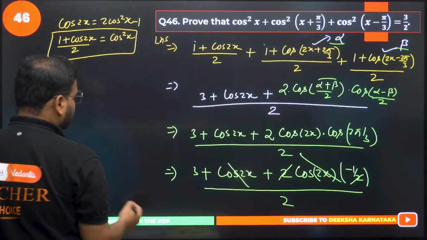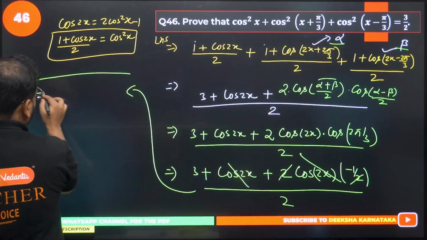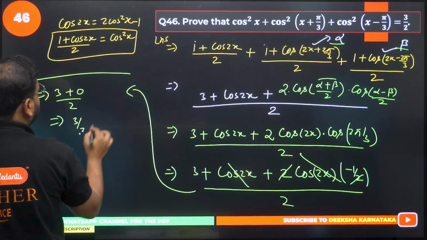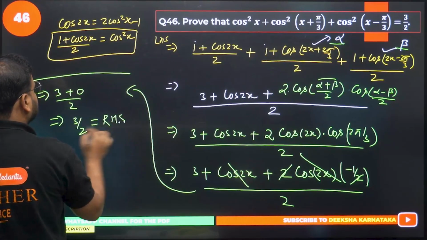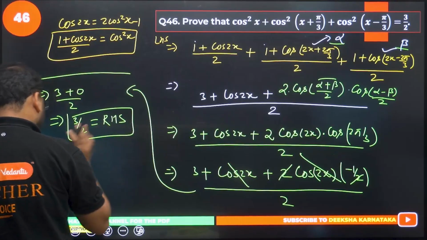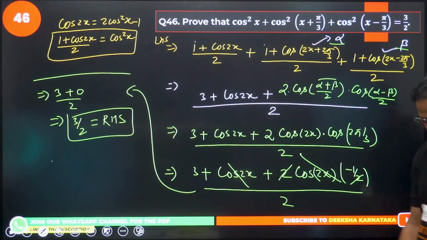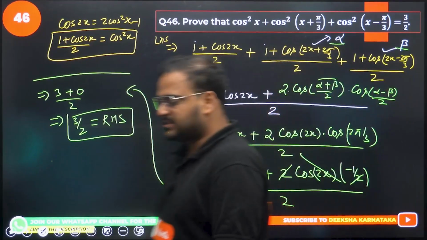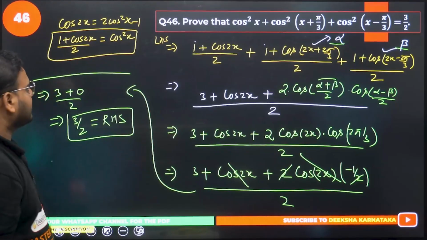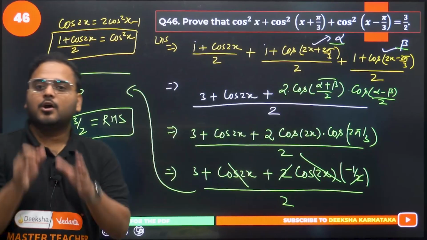0. What's my answer coming as? Finally, have a look. My answer is coming as equals to 3 plus 0 by 2. How much is that? 3 by 2, simply equal to RHS. Hence my question is proved. Please have a look, have a check. Okay, all good. 46th, was it a simple question or not? Very simple, sir. Okay, again from NCERT, I think. Yeah, NCERT only. 46 is done. Question number 46 is done.